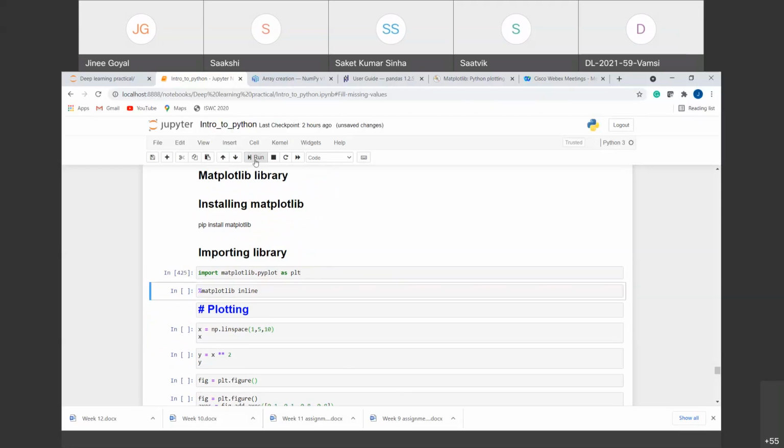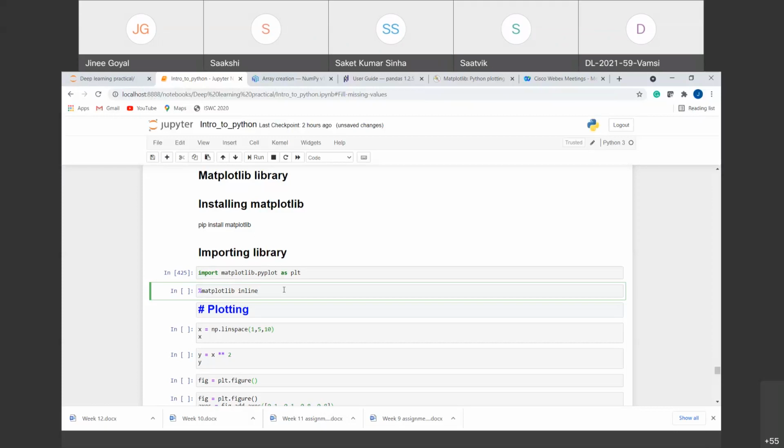I run this. Now, I have written this line, percent matplotlib inline. This is specially used if you are running on the Jupyter notebook, so that all the figures and graphs that are generated are shown inside this Jupyter notebook only. It does not pop up any extra pages, right?